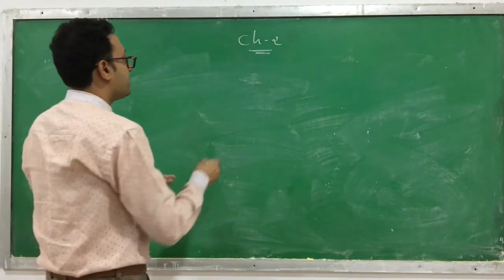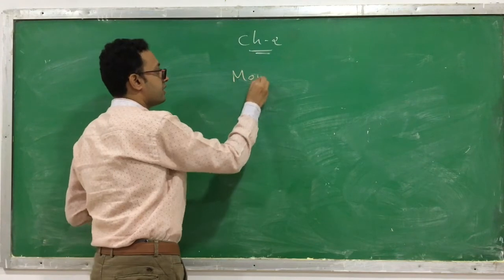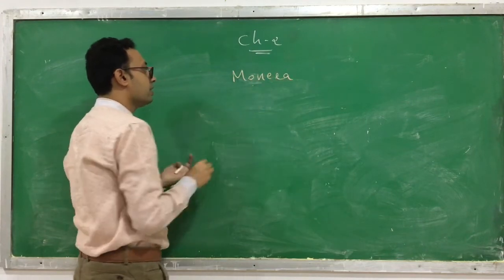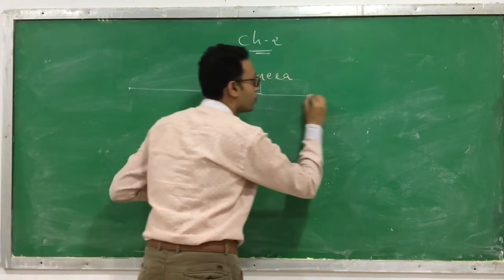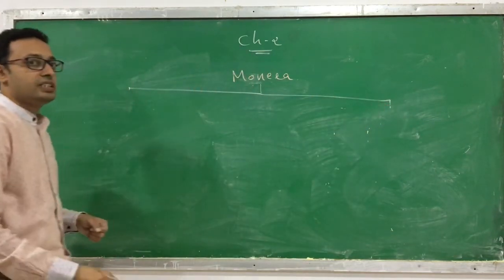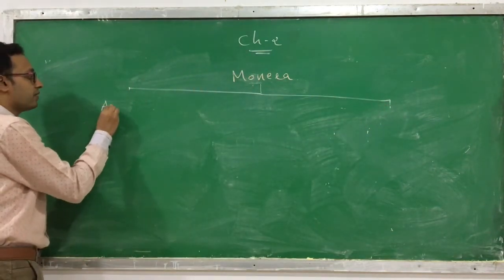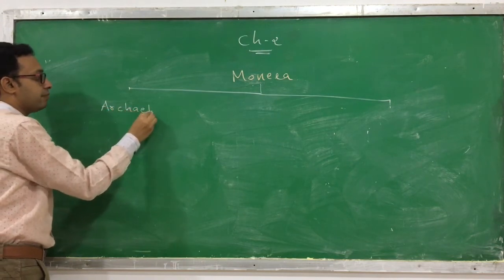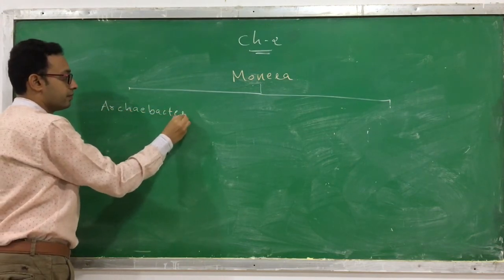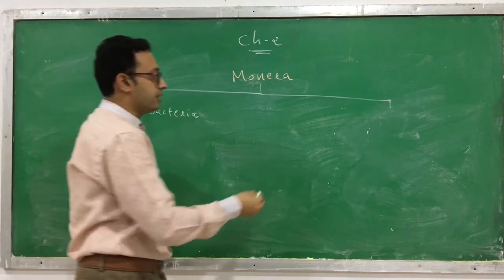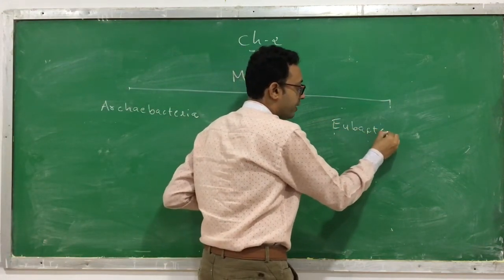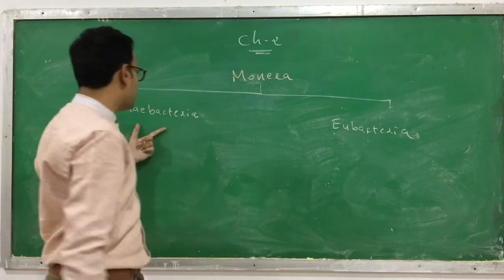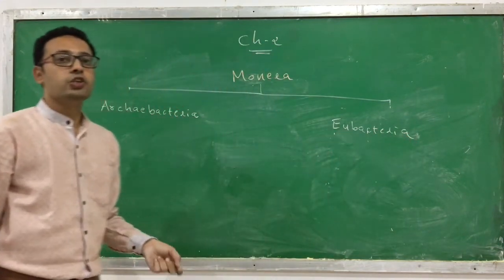If you classify this kingdom Monera, we were discussing the first kingdom, called the kingdom Monera. This kingdom Monera is subclassified into two types. First is called Archaebacteria, and the second one is called Eubacteria.